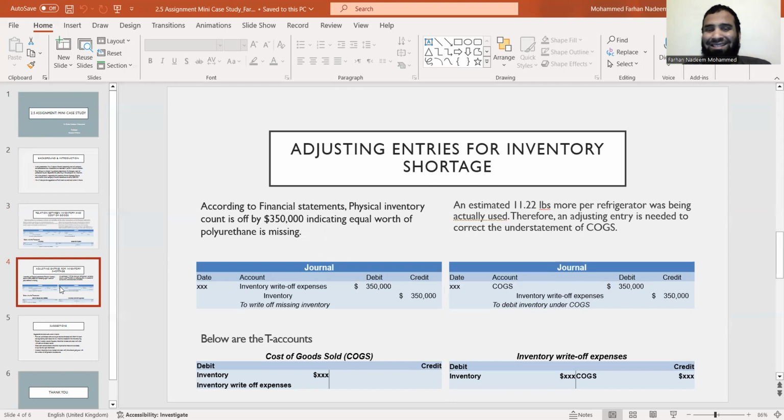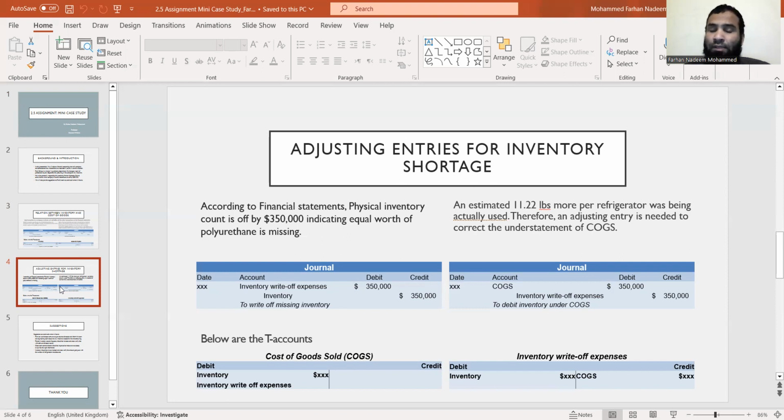Now, coming to the next slide, we're looking at adjusting entries for inventory shortage. It is often observed that when there are payments in the company, there can also be a shortage in the inventory. So we will analyze how this happens with the inventory. According to the financial statements, the physical inventory count is off by $350,000, indicating an equal worth of polyurethane is missing.